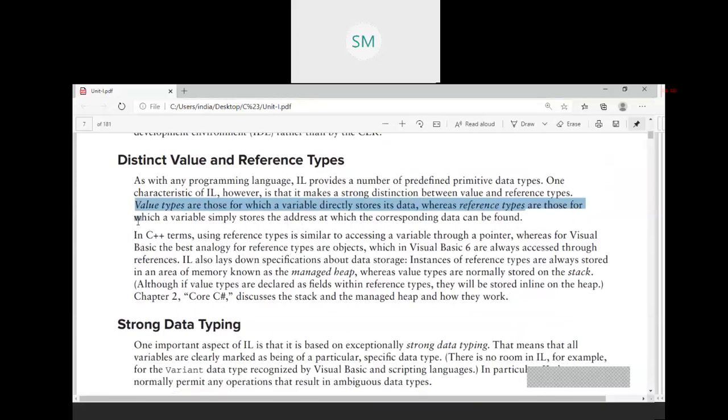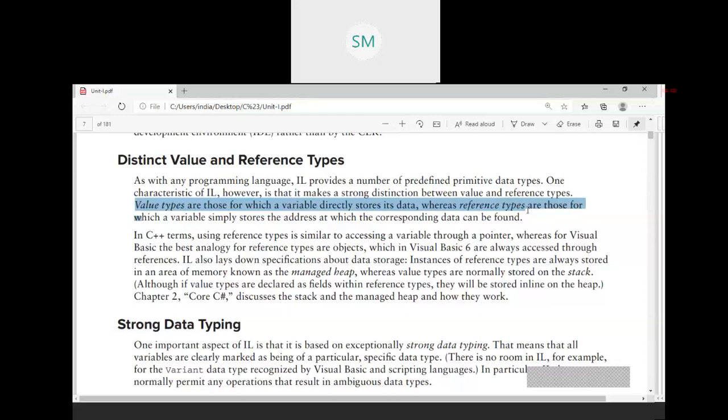Value types are those for which the variable directly stores its data, whereas reference types are those for which the variable simply stores the address at which the corresponding data can be found. This is the main difference between value type and reference type.